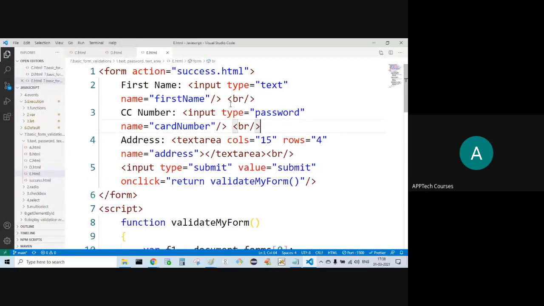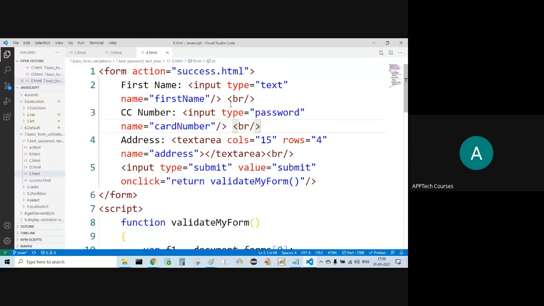Now, first name, one field. Credit card number, CC number, another field. That is the type of password. If that is the type of password, when you are typing, you cannot see the characters. Characters will be in the top.